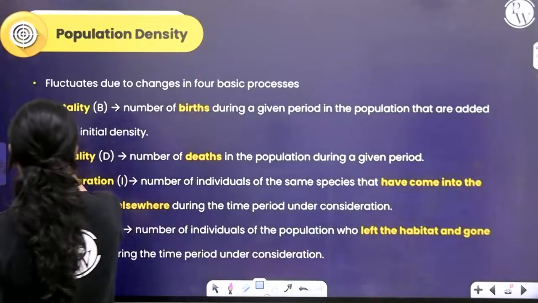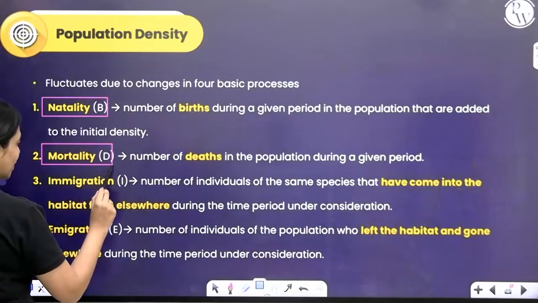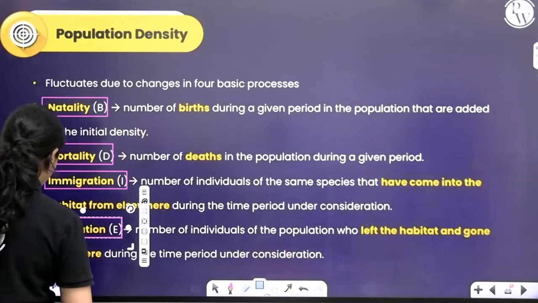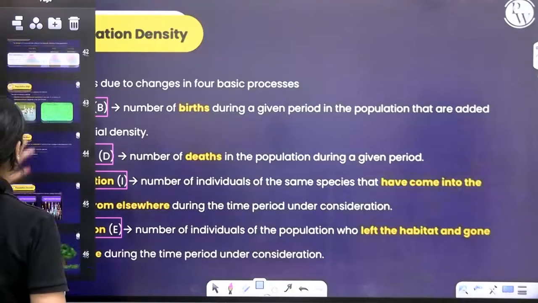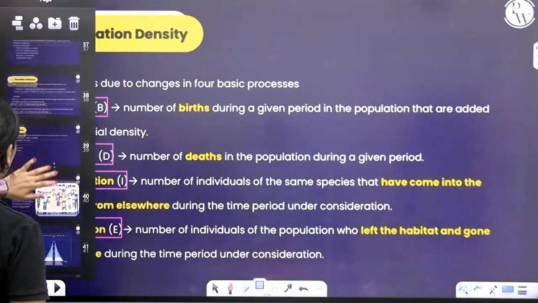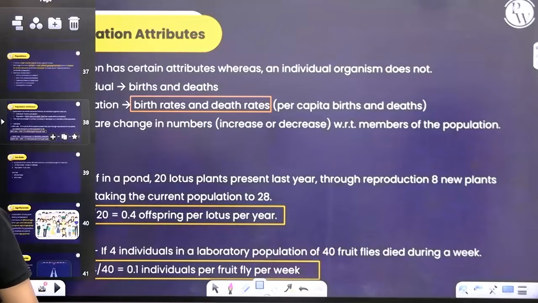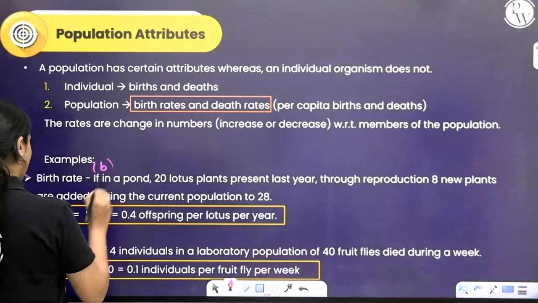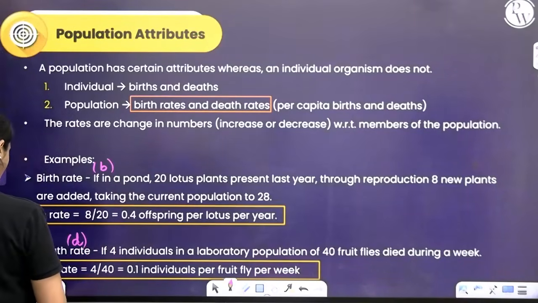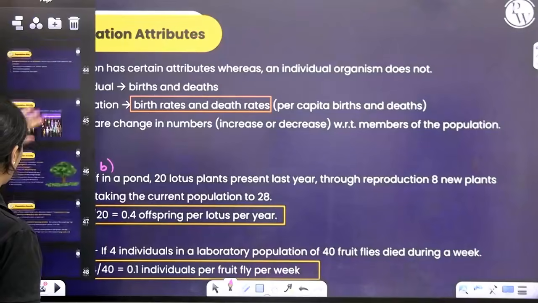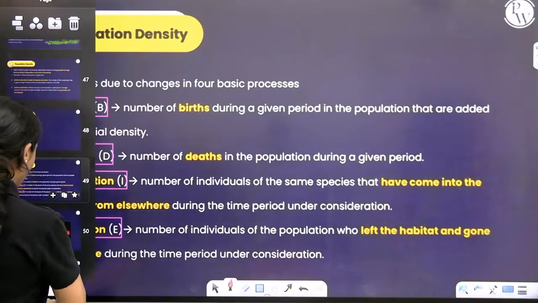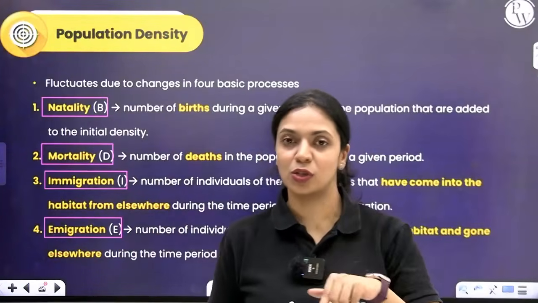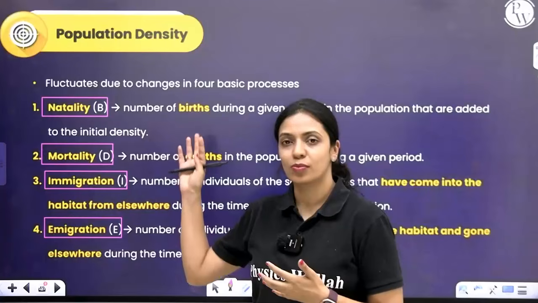Okay, natality is represented by capital B, mortality by capital D, immigration by capital letter I, emigration by capital letter E. I think I forgot to mention over here birth rate and death rate when we spoke about it. Birth rate is represented by lowercase b, death rate is represented by lowercase d. Okay, here we are talking about number of births and number of deaths, natality and mortality. Don't get confused between capital B, lowercase b, capital D, lowercase d. If it is lowercase, it is rate. If it is capital, it is natality, mortality.